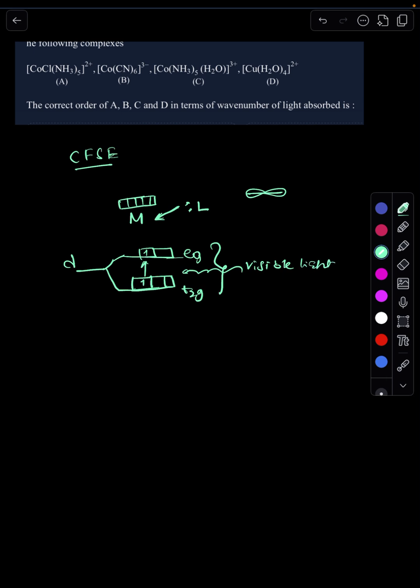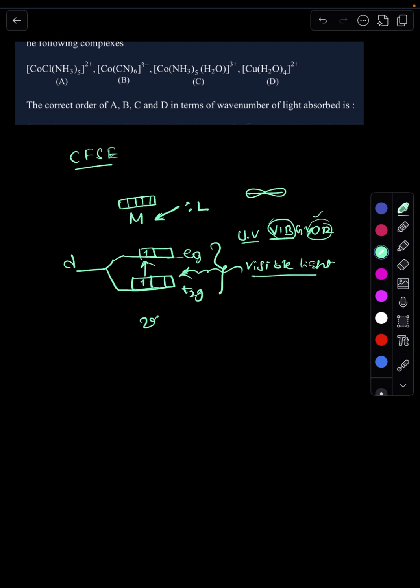If the energy gap is more, it will take more frequency from the visible light, meaning a lower wavelength portion of the light. For example, in VIBGYOR, the left side portion of the visible light has more frequency, just after ultraviolet, where violet is. They absorb this color, so the complementary color like red will be ejected out.